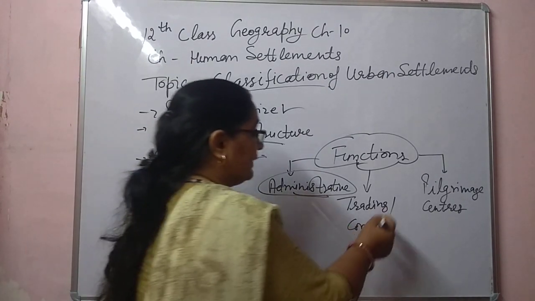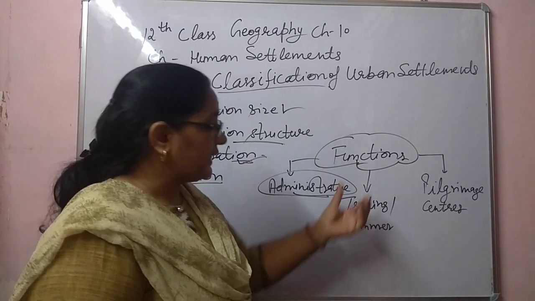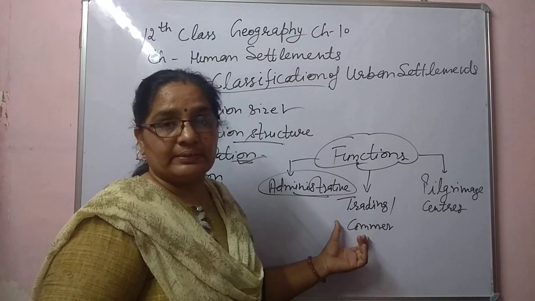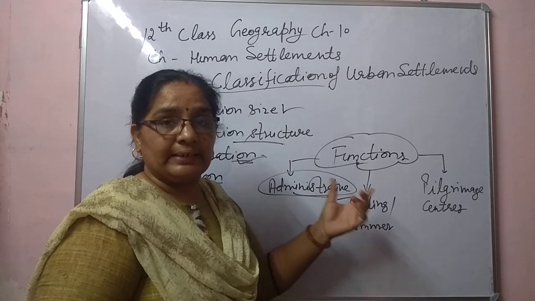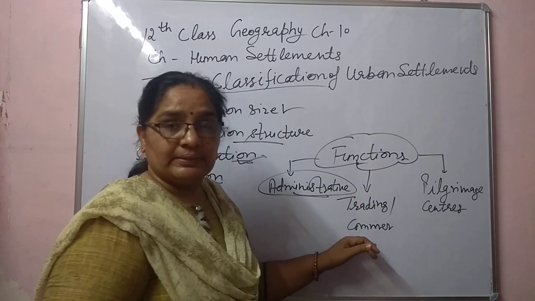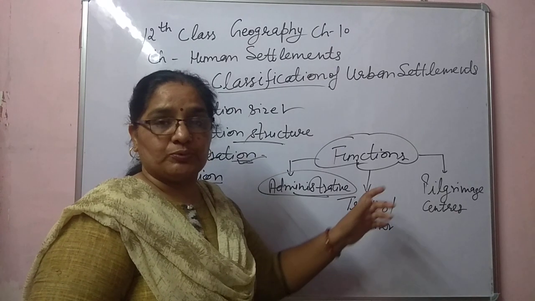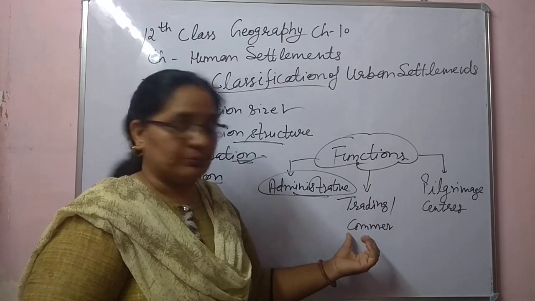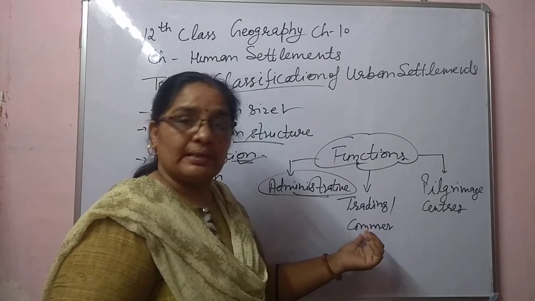Next one is trading and commerce. Those cities which lie in coastal areas, near the coast, like Mumbai and Chennai. For the trading system and commerce, people settle in search of jobs and for their business. So these areas are also populated due to the trading and commercial system.